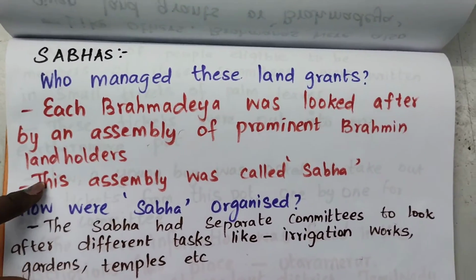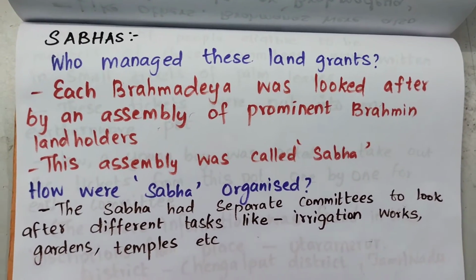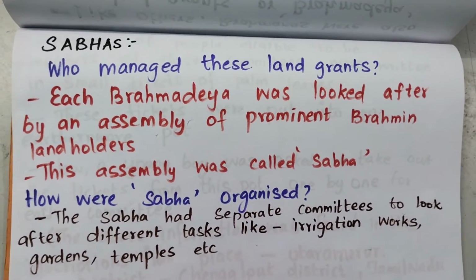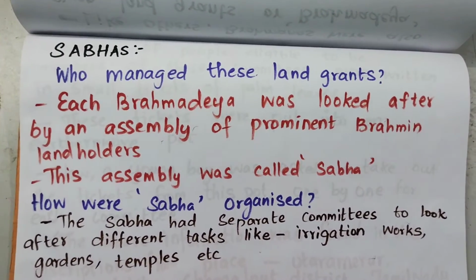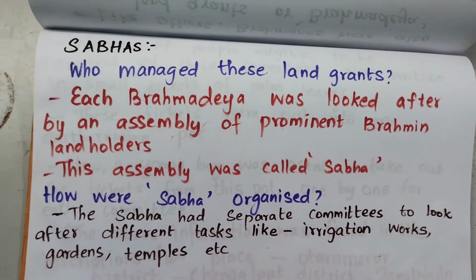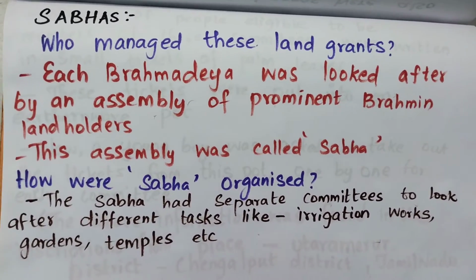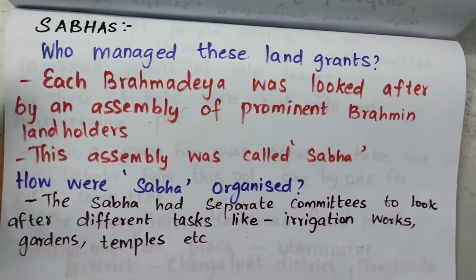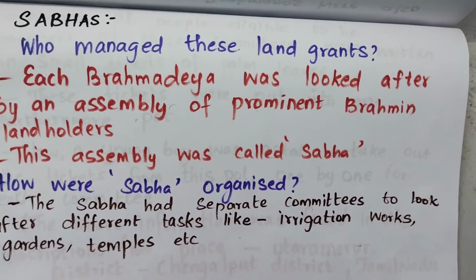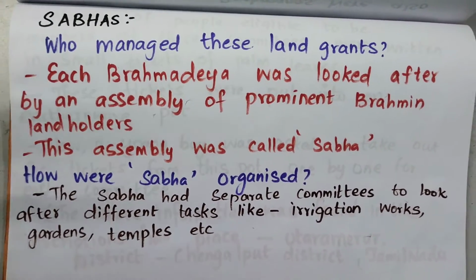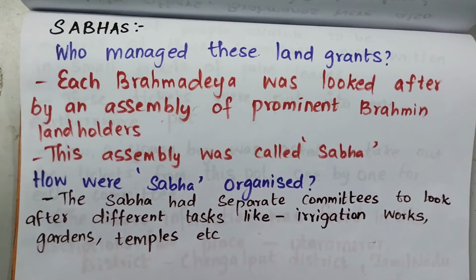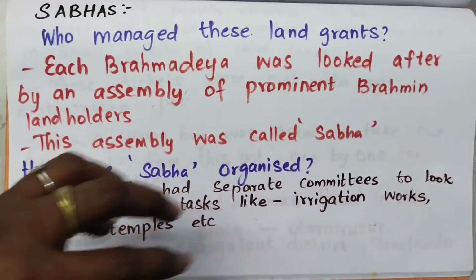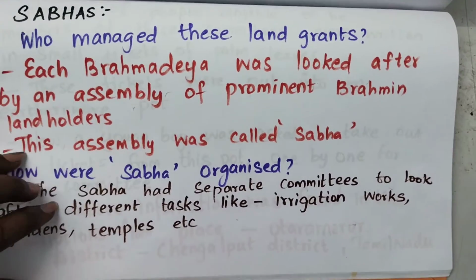For example, in your school, when they are organizing a program, what they'll do is allot the work to each and every student, right? These students have to dance, these students have to play, these students have to act. So the teachers will organize the program. Same like that, to run the Sabha, they have to separate the committees for all the tasks, isn't it? Task means all the work. So they organize for the irrigation work, they look after the gardens, they look after the temples. For these things they maintain this Sabha.